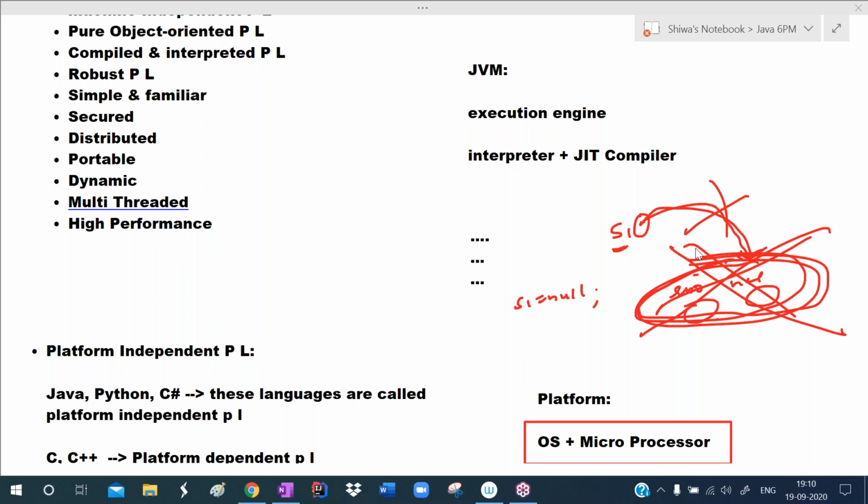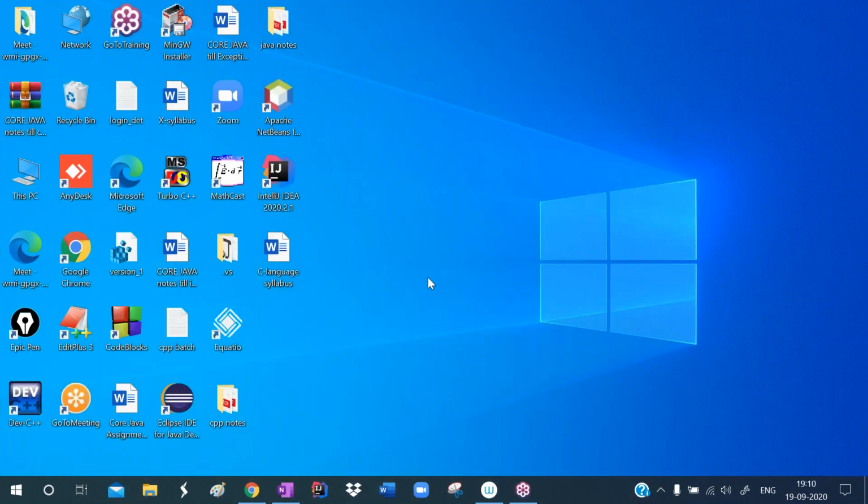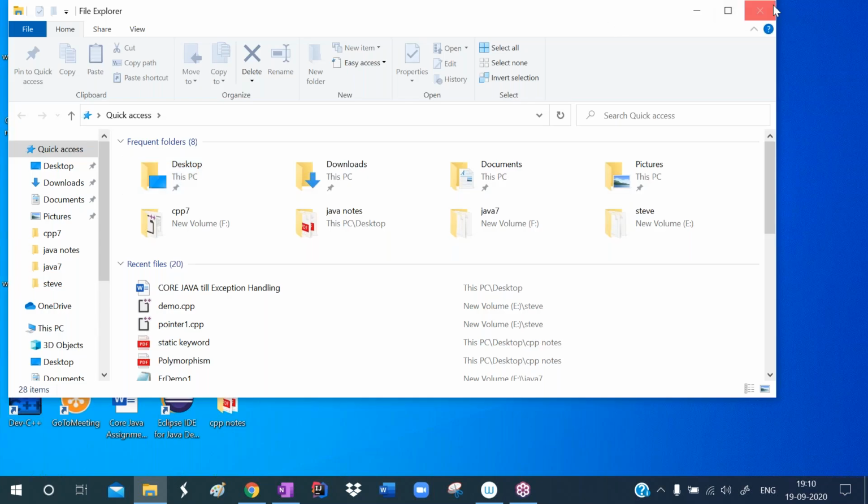Sir, one doubt. Yesterday we discussed that in a C++ program, the main will be written outside of the class. Sir, can you show the difference between these with one sample program for a clearer understanding? A comparison of Java and C++. Okay, I'll try to see my existing programs. It takes some time, please wait.